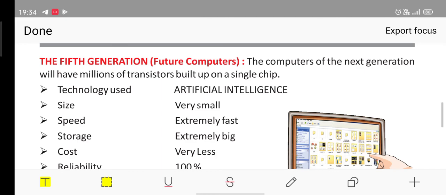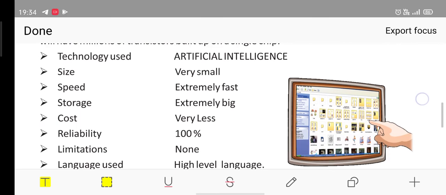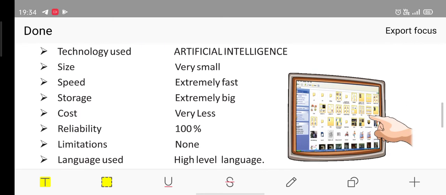So you can imagine how much speed it would have, right? And if the transistors are in a single chip, it is not going to evolve much heat also, right? Technology used is artificial intelligence, AI.